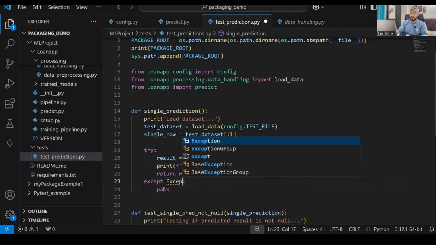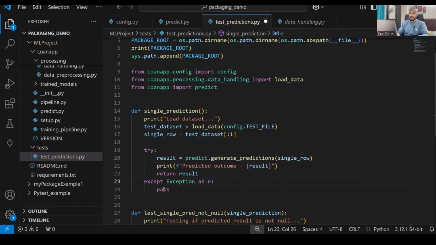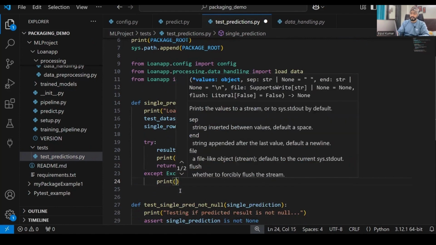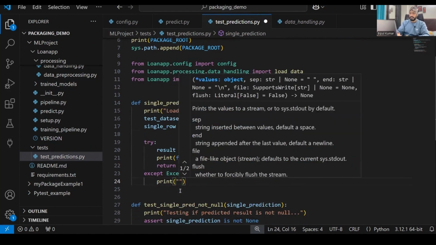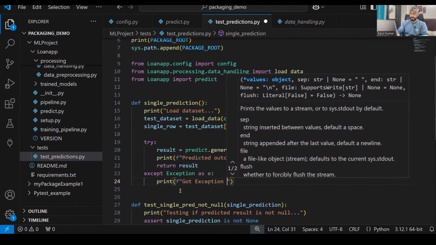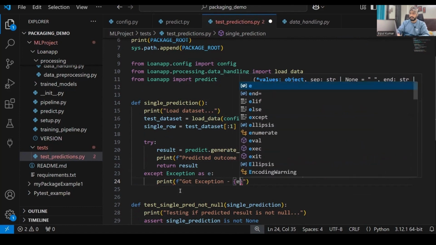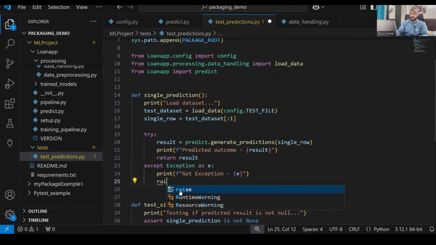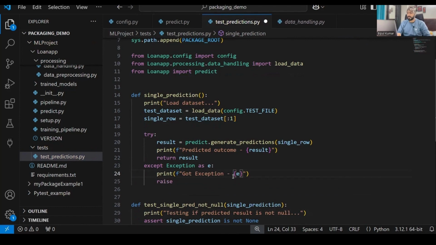So except Exception as E, and I'll just print over here an f-string, got exception. And then I'll just give a raise. That means it will raise an exception. Okay. So this is what we did, right?